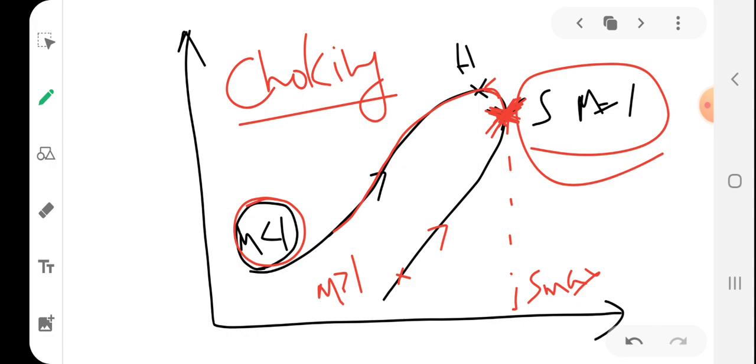Now students, what is the state of maximum enthalpy? On examination of this particular Rayleigh line, on the subsonic branch you can see that there is a maximum static enthalpy point, right?